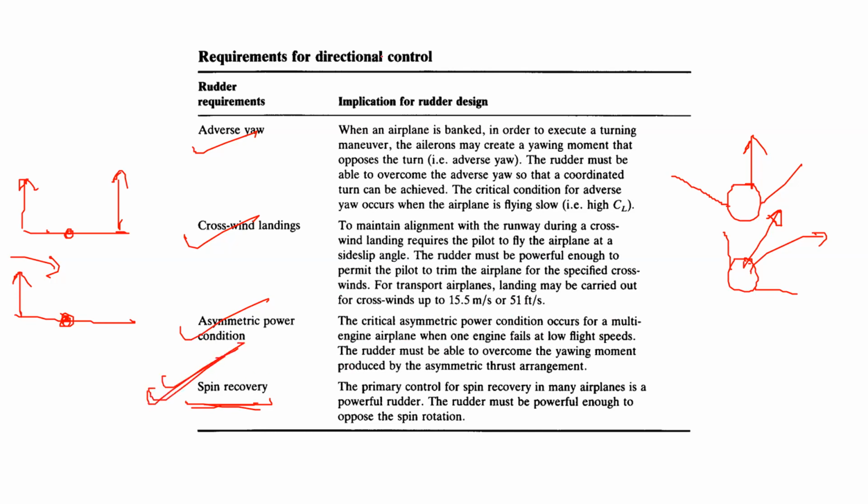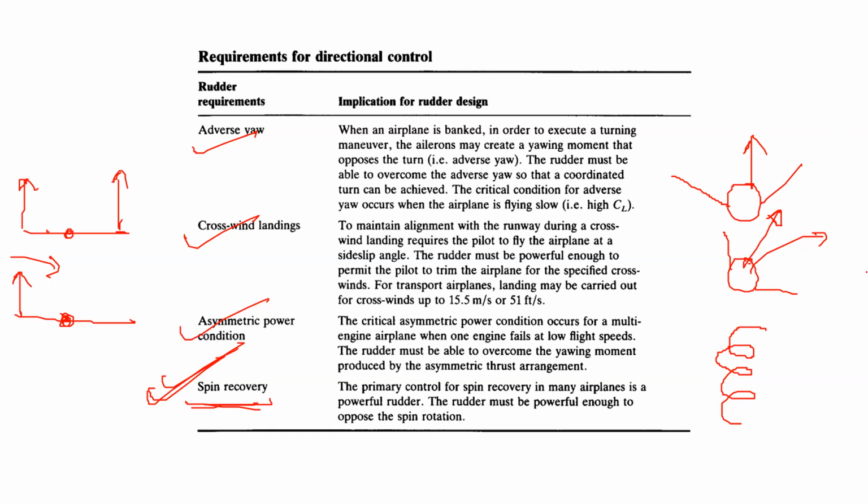So the other two of you understood what spin means. The aircraft is just turning, yawing continuously and losing altitude and going down, like a kind of tornado. So that turning has to be stopped by using a powerful rudder, and then you get out of this spin and fly wherever you want to.